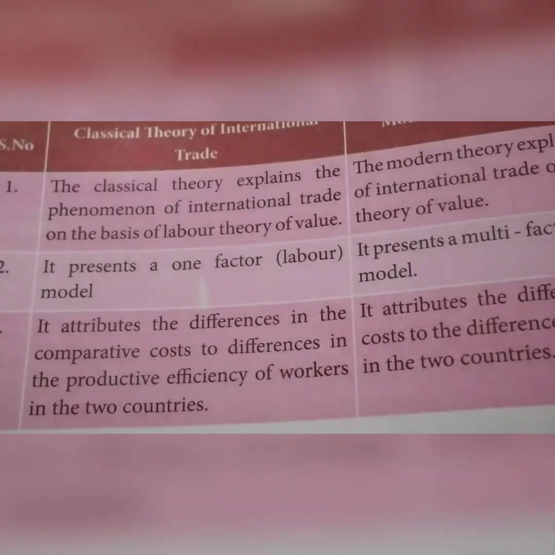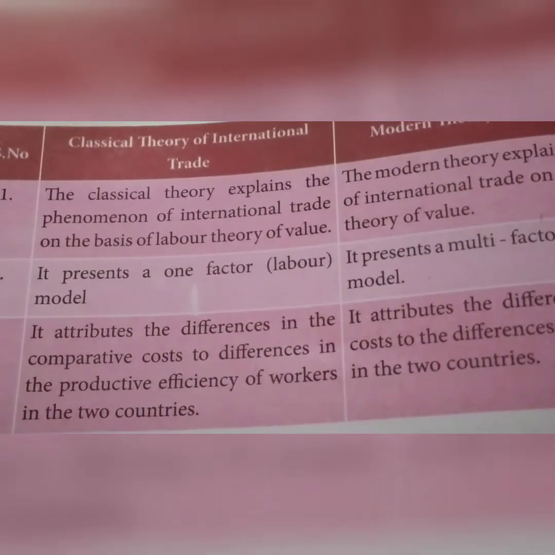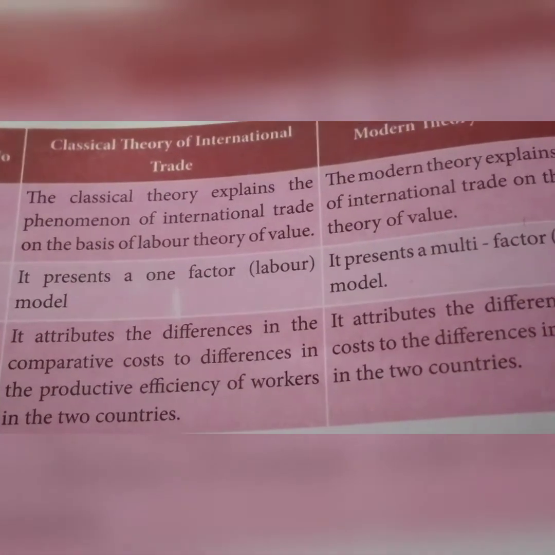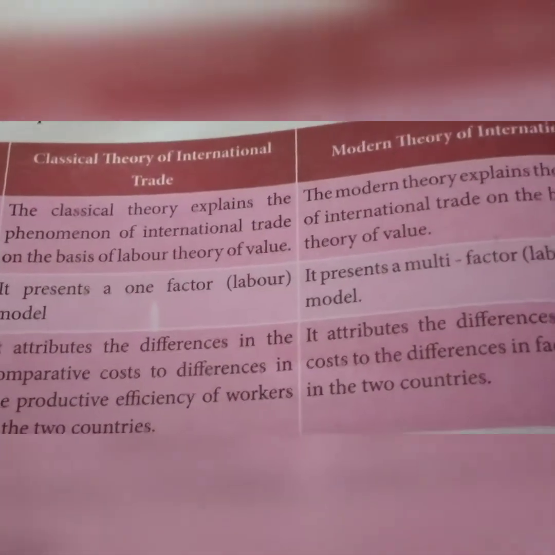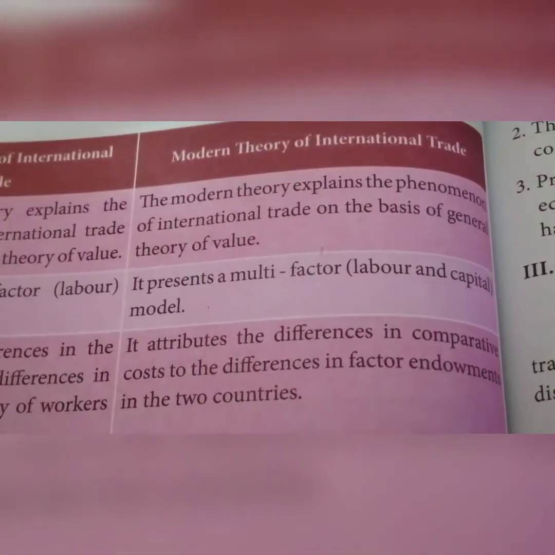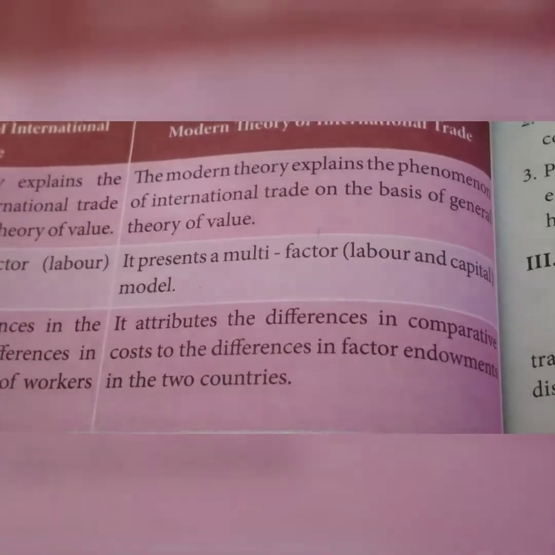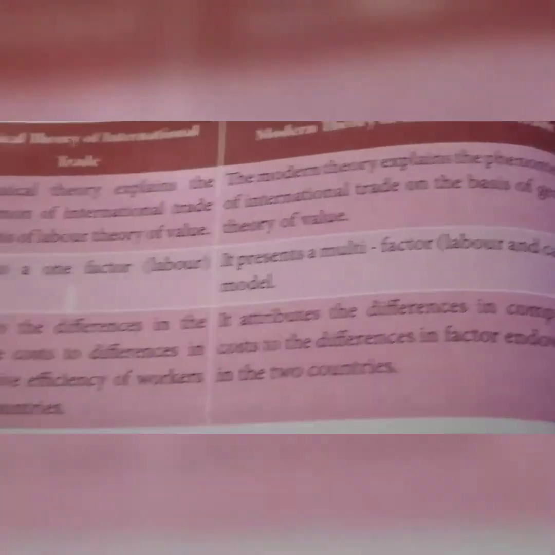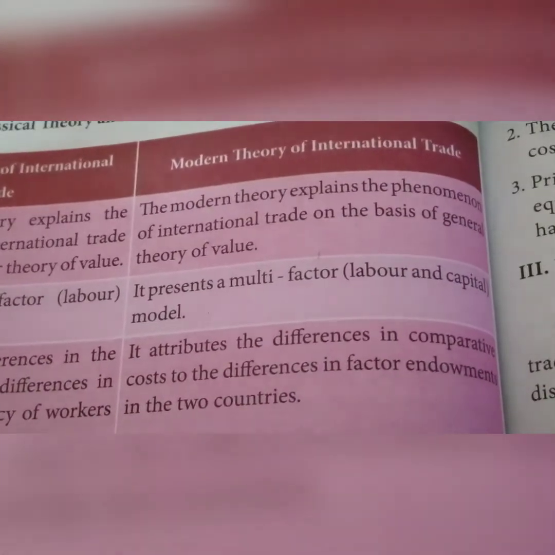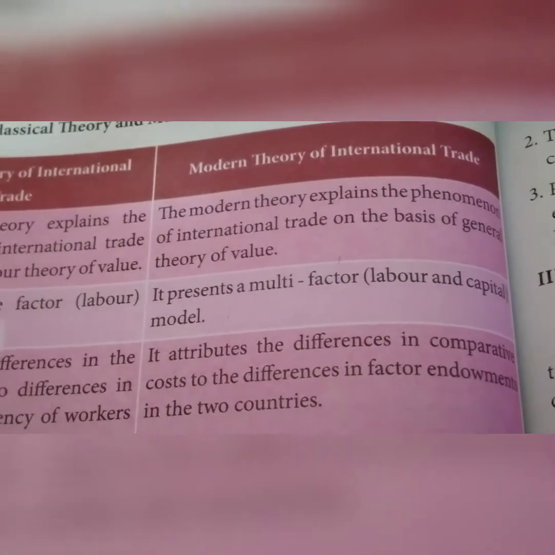We have already seen Ricardo's theory of comparative cost and Adam Smith's absolute theory. Both use comparative cost, with two countries and two different commodities. That is the cost comparative and absolute theory. Here we see the difference in the productive efficiency of workers in the two countries, America and India. It attributes the differences in the comparative cost to a difference in the factor endowments of the two countries, China and India.